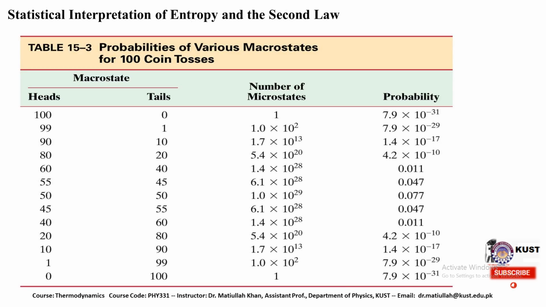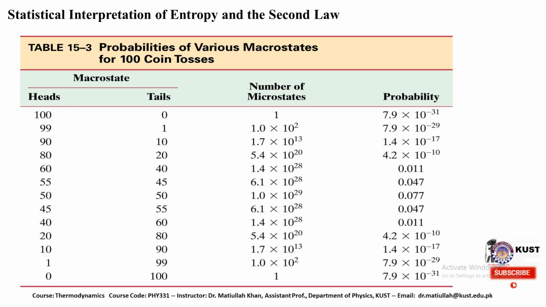If we have 100 coins, all 100 heads and no tails, a single microstate is possible, and the probability for this microstate is 7.9 multiplied by 10 to the power minus 31. If we have 99 heads and 1 tail, the corresponding number of microstates is 1.0 multiplied by 10 to the power 2, and the corresponding probability is 7.9 multiplied by 10 to the power minus 29.